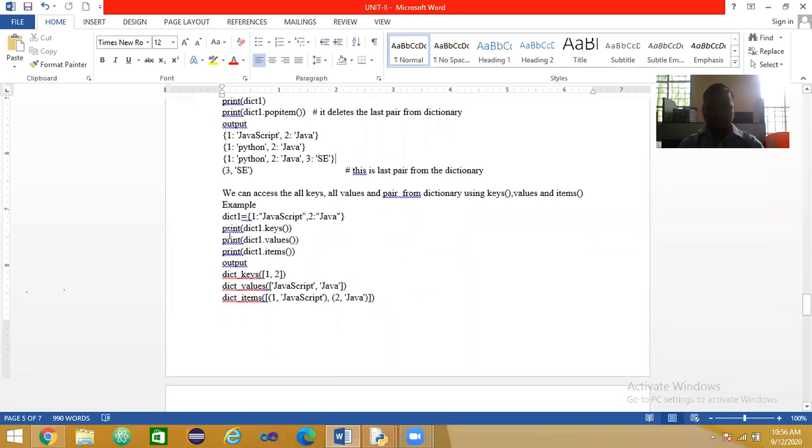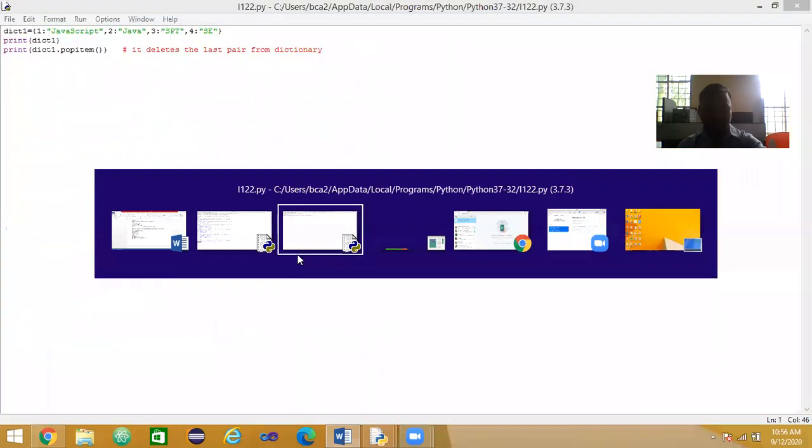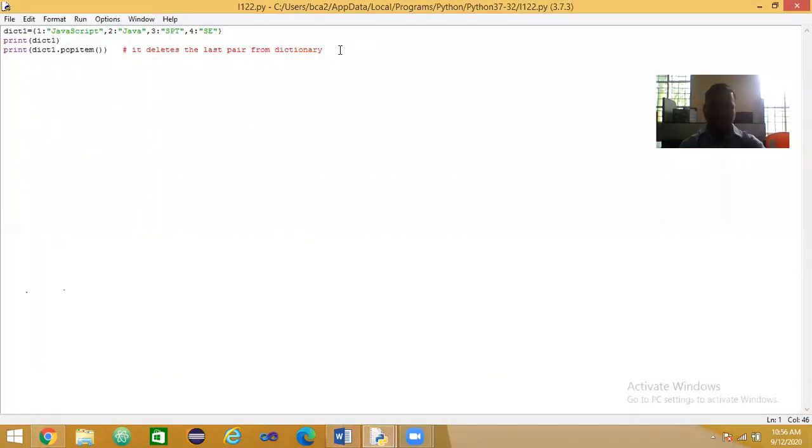See, even we can access the separate keys, values, and items using the keys function, values function, items function. Using the keys function, we can access all keys from the dictionary.